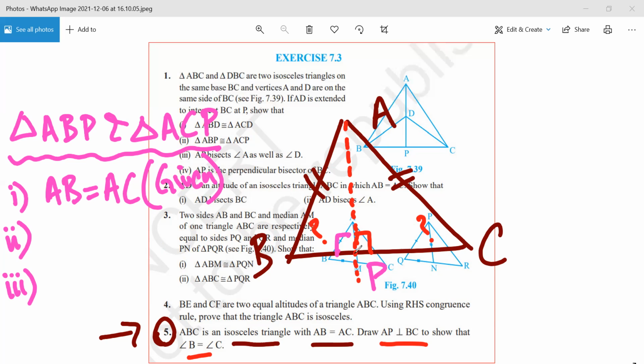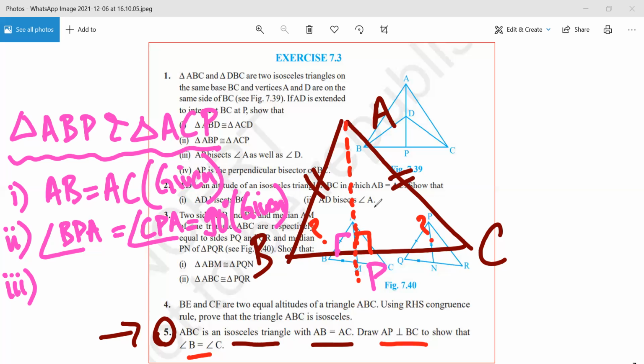Which two angles? Angle BPA. Shabash. BPA is equal to angle CPA. Both are 90 degrees and it is given. Any doubt here? No, sir.